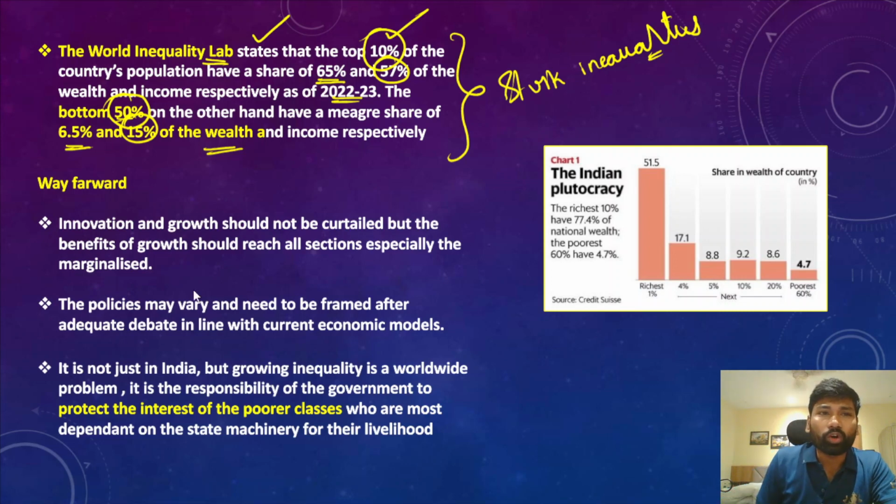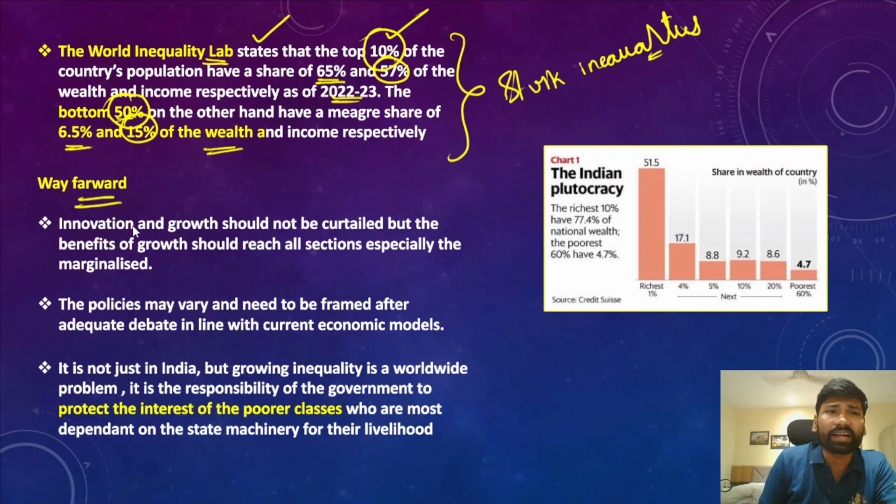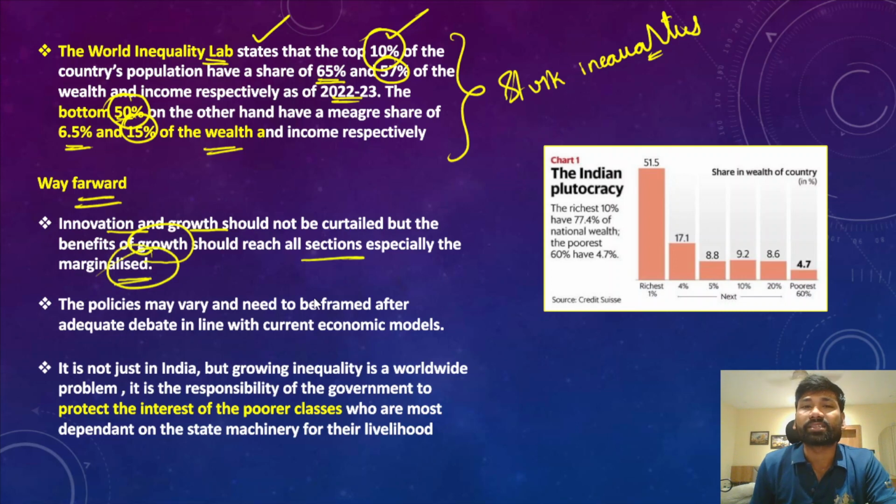Okay, so what should be the way forward in this context? The way forward is that innovation and growth should not be curtailed in the name of preventing concentration of wealth, but at the same time the benefits of economic growth should reach all sections of society, including marginalized sections, and that is how we can ensure inclusive growth and inclusive development.